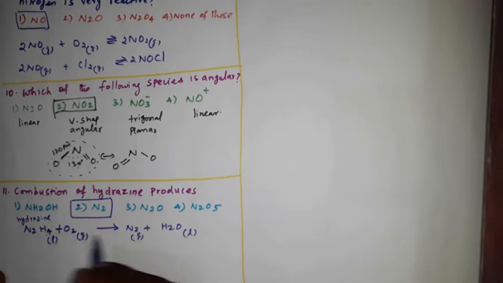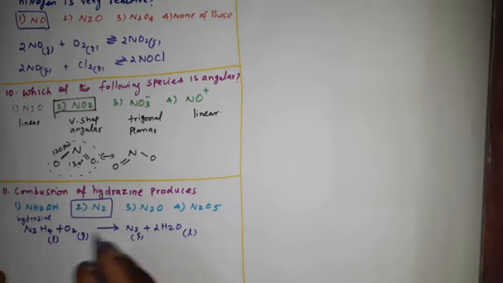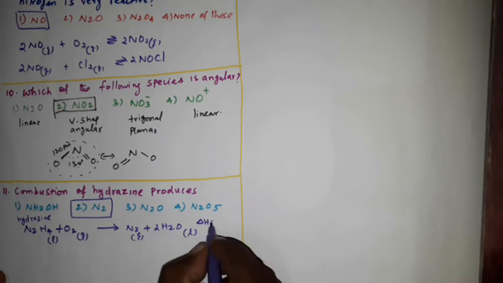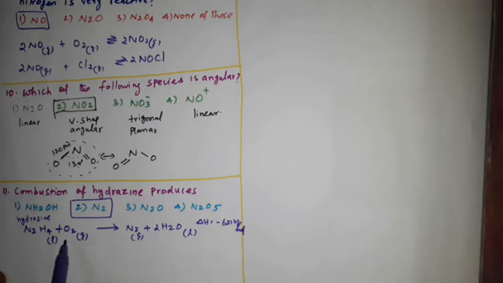Then balance the equation. Here you put 2 here, then the equation is balanced. Also, during this combustion reaction of N2H4, it will produce a large amount of heat. So it is an exothermic reaction. That heat will be around minus 621 kilojoule per mole. Clear? So when hydrazine reacts with oxygen, that is a combustion reaction, we will get nitrogen, then water. So option 2, that is nitrogen, is the correct answer.